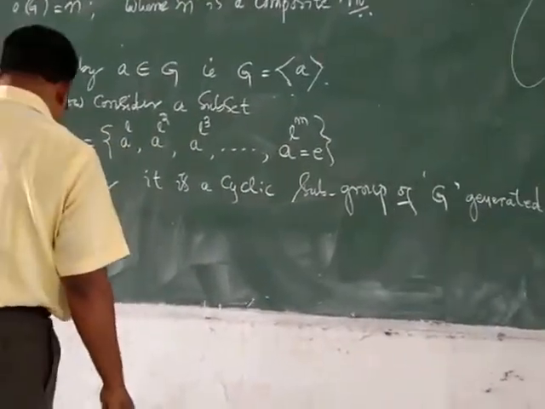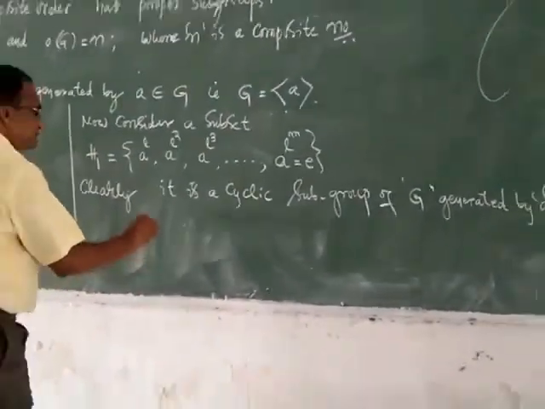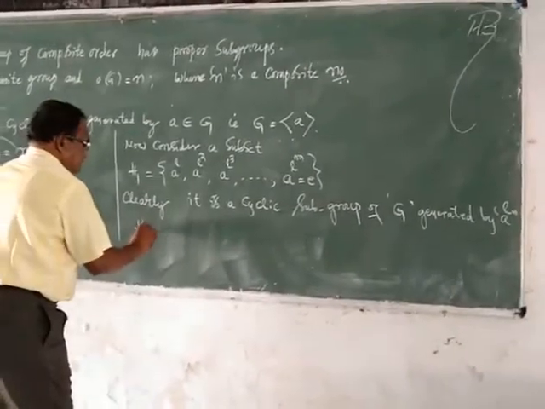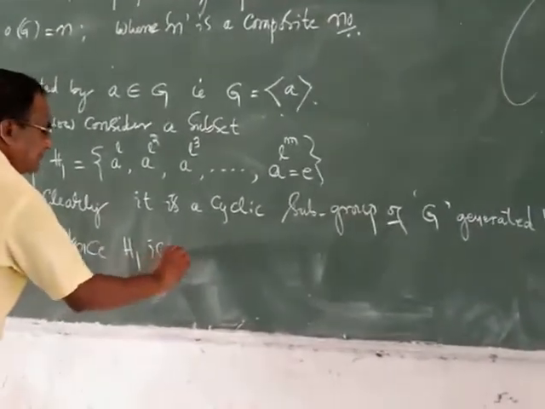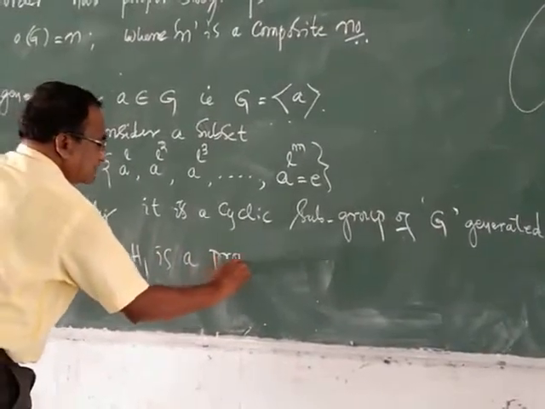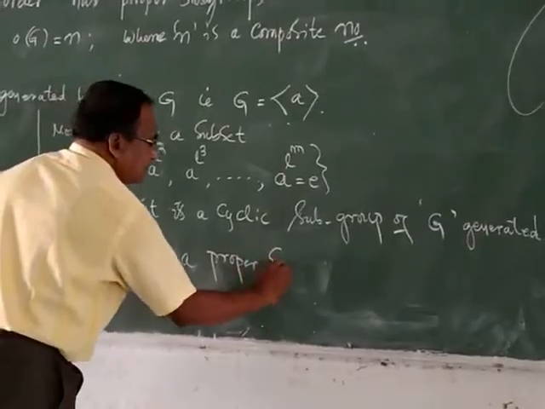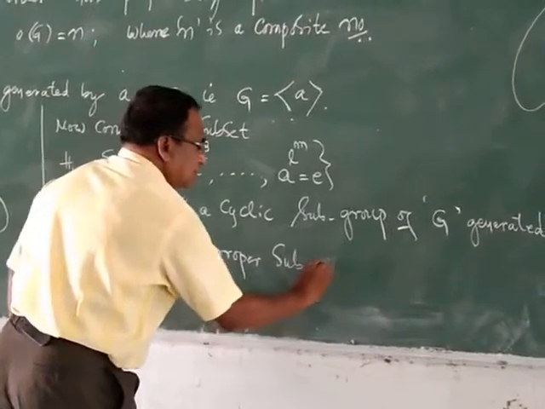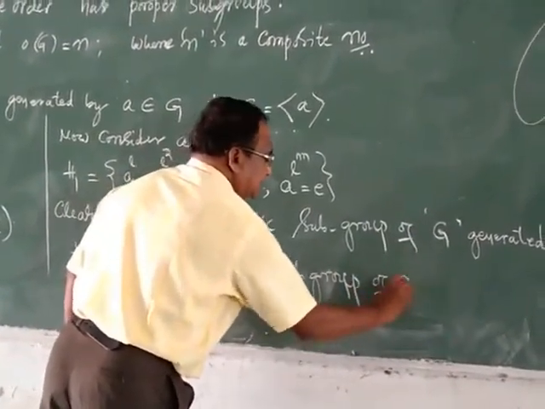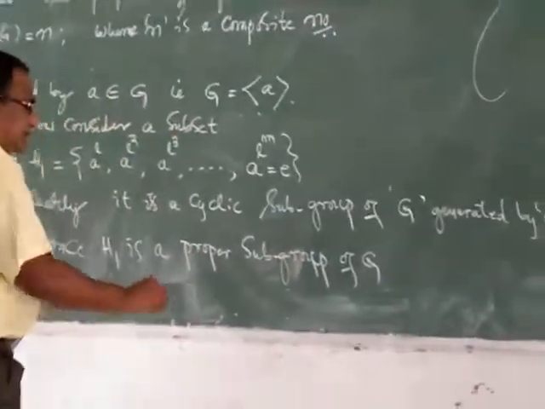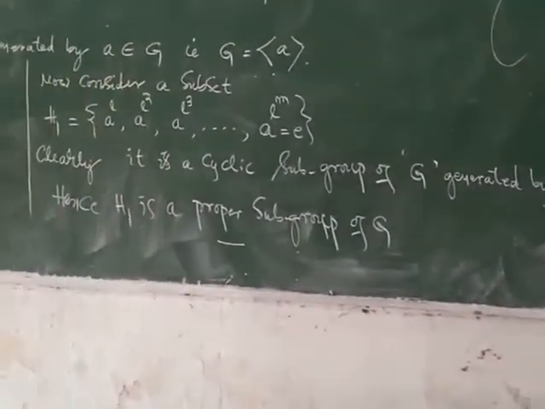Hence H1 is a proper subgroup of G. This is case 1.